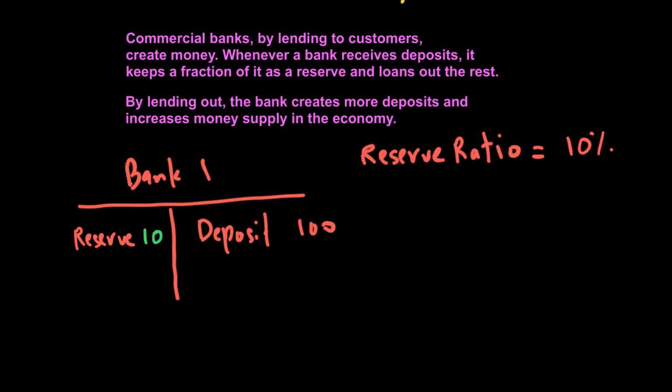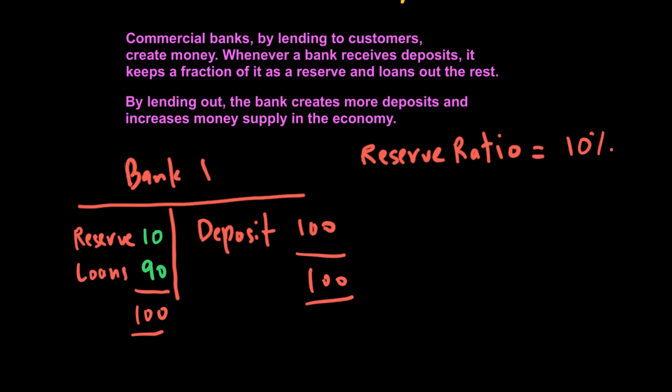So you keep some money in the bank as reserves, but the rest of the money, let's say 90, you give as loans. So in this bank account, the deposits become the liabilities of the bank, and reserves and loans are the assets.